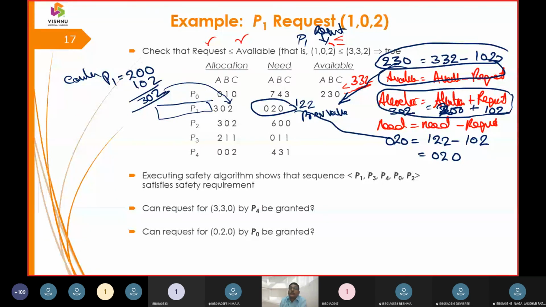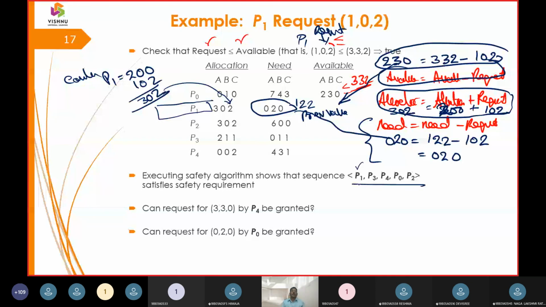Need is equals to need minus request is already processed and proved as the third step in this model. Okay, so now you are going to get this as the final safe sequence, and you can iterate it for the rest of the processes. We have done for P1, so now you can compute for P2, P3, P4, and P0, thereby this banker's algorithm will be completed.